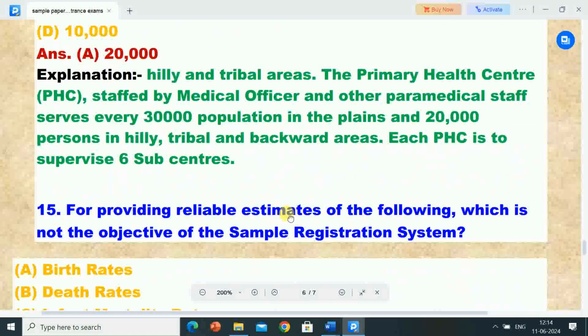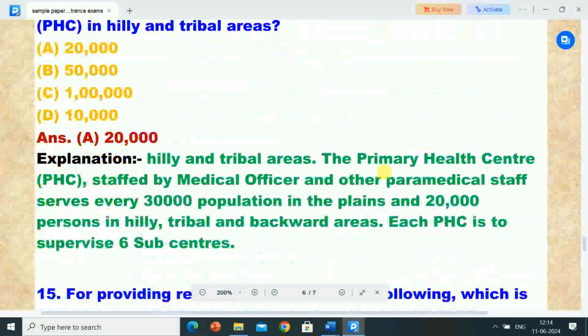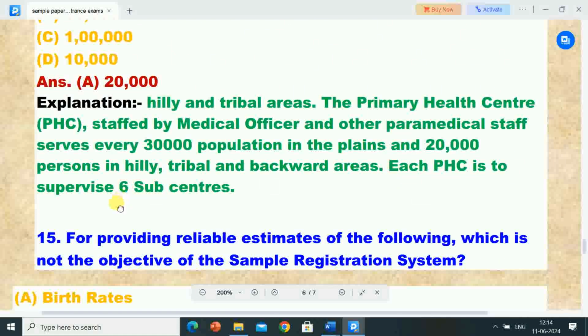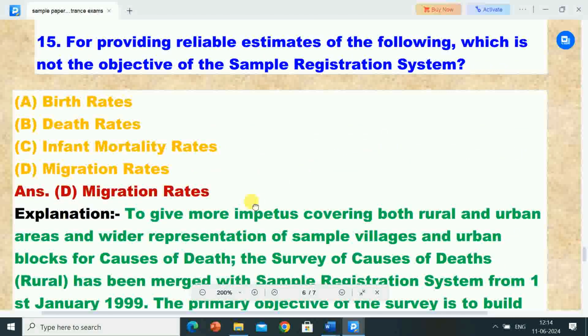Its explanation is, the primary health centers, PHC, staffed by a medical officer and other paramedical staff, serve every 30,000 population in the plains and 20,000 persons in hilly, tribal and backward areas. Each PHC, primary health center, is to supervise 6 sub-centers.